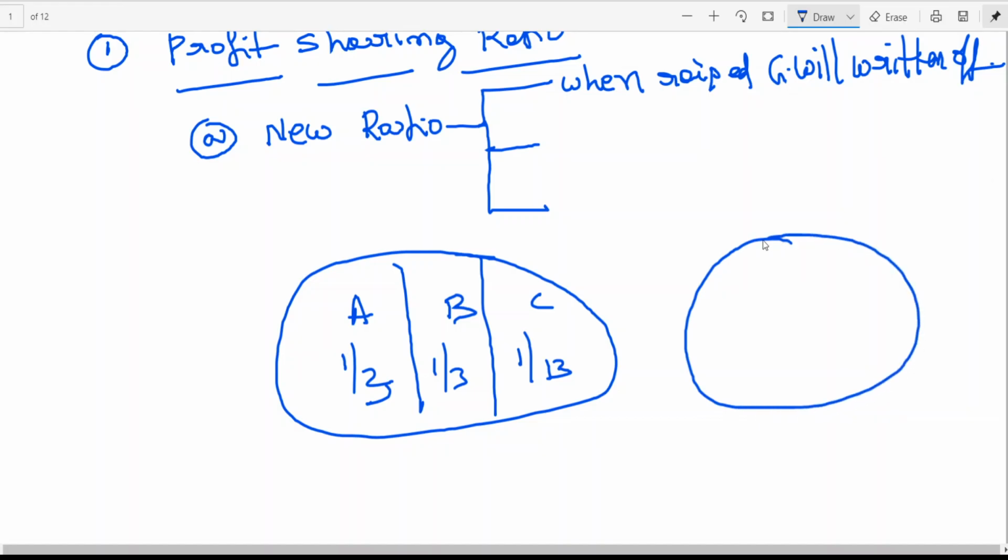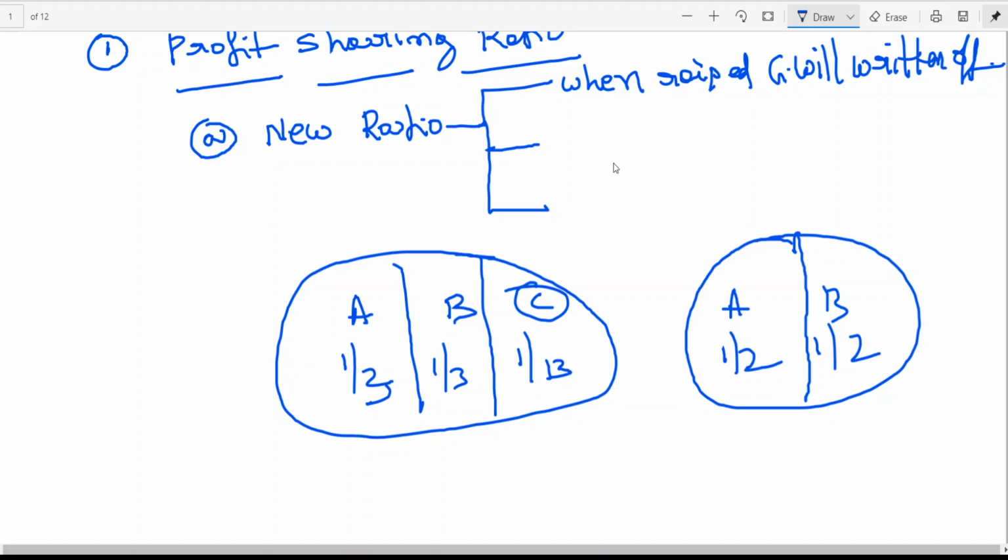C has decided to retire. Then A gets 1/2, B gets 1/2. Earlier A was getting a one third share, 33.33%. Now he's getting 50%. How much is he gaining? 16.67%. So is the case of B. Tell me, who is retiring now? C is retiring.